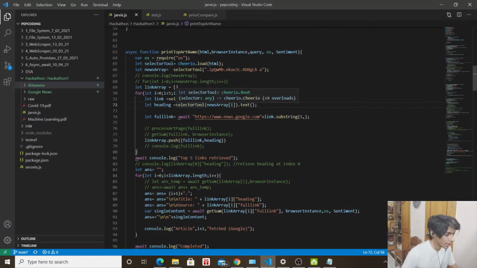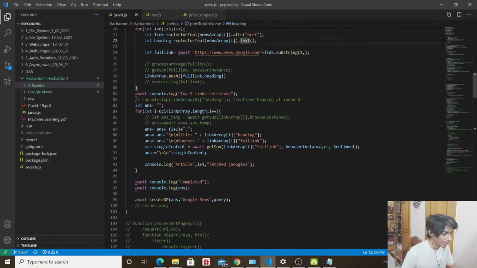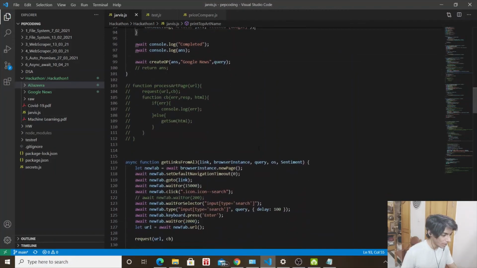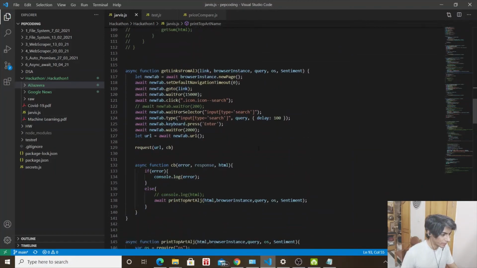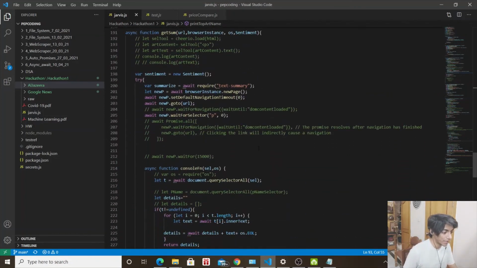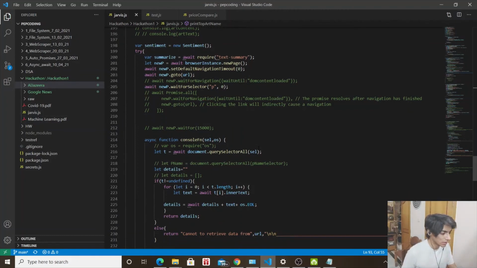And there's the heading. We get the text from this particular selector, and that's basically me formatting everything in these 5-6 lines of code, out of which one of them is the get summary. And going to the get summary function, which is our main function for this particular project.